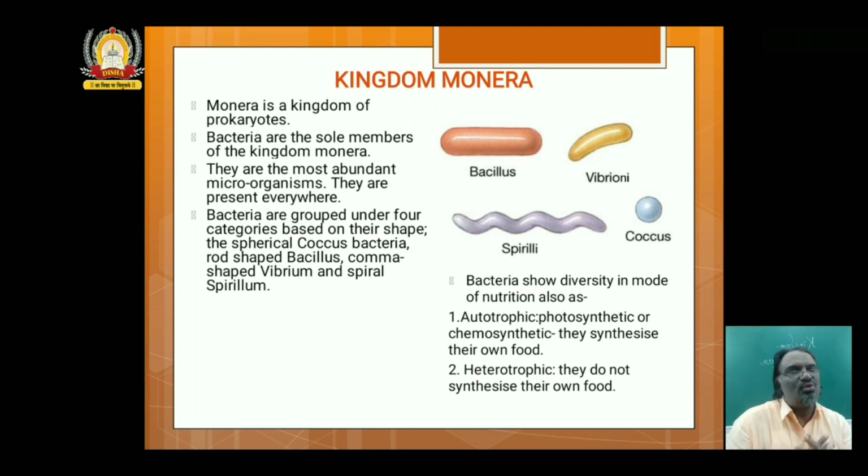These chemosynthetic bacteria are helpful in recycling of nutrients. They help the organisms to obtain these nutrients present in the soil. It makes the nutrients in the soil a form that can be used by the plants and animals.